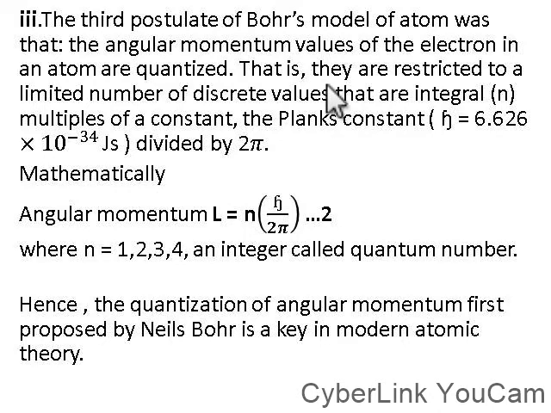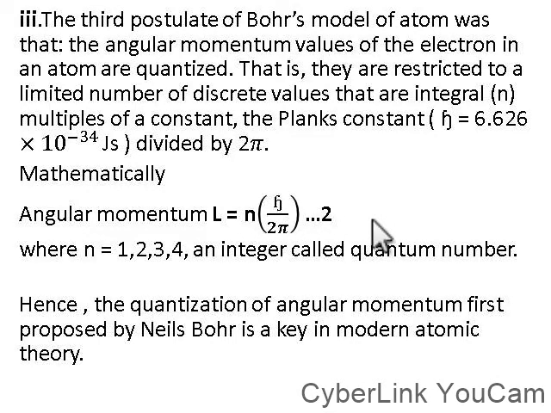That is, they are restricted to a limited number of discrete values that are integral multiples of a constant, Planck's constant h, 6.626 × 10^-34 joule-seconds, divided by 2π. Mathematically, angular momentum L = nh/2π.